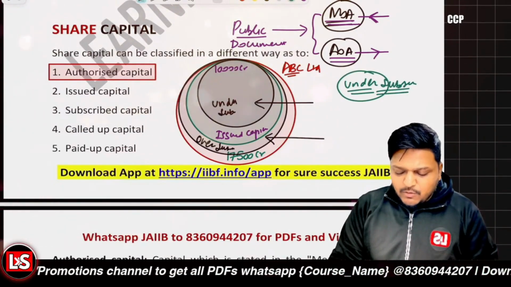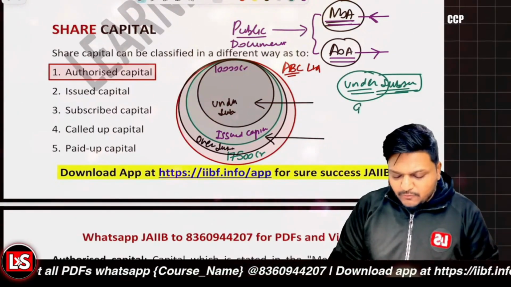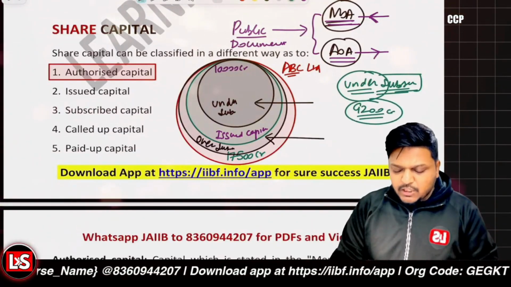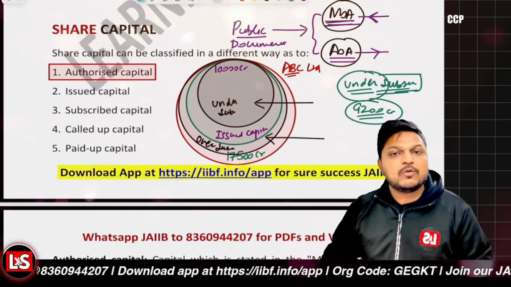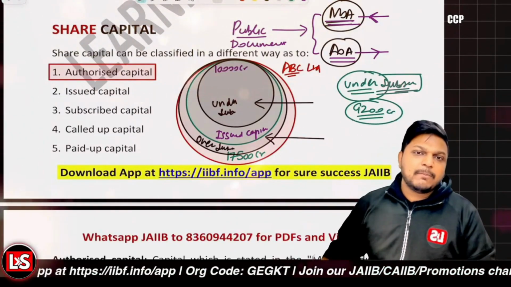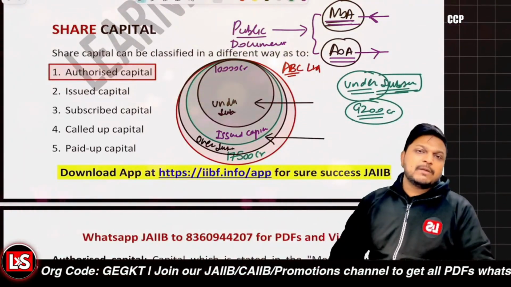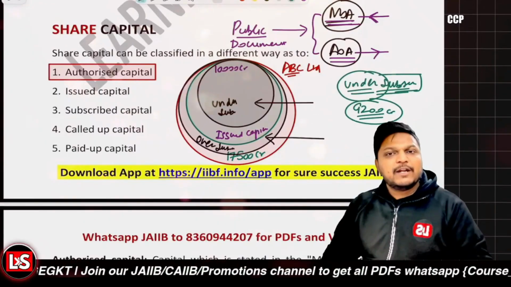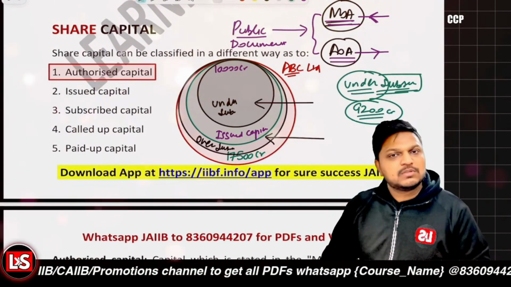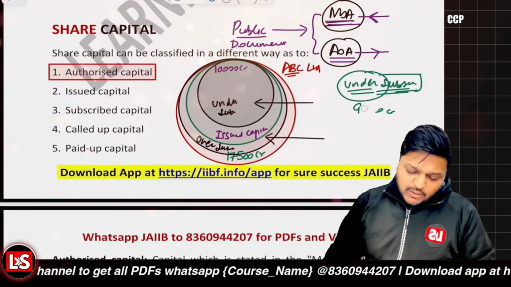Now when the case of under subscription is there, out of 10,000 crores, people applied only for, let's say, 9,200 crores of the shares. The company will be issuing shares amounting to 9,200 crore rupees. That's quite simple. No issues in that, because the company wanted to issue shares amounting to 10,000 crores but was not able to do so. People applied for 9,200 crore rupees of shares, and the company simply issued 9,200 crores of shares.